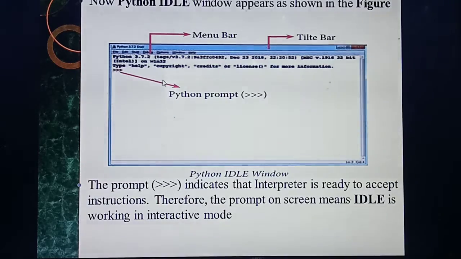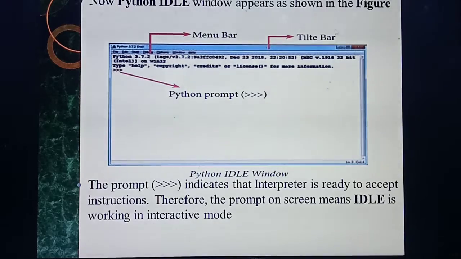Okay, so how can you identify this is interactive mode programming? Interactive means if you double click, directly the screen will open. The screen will look with which symbol? The three greater than symbol. What's the name of the symbol? Python prompt. What's the meaning of this symbol? It indicates it is ready to accept whatever you are typing, maybe a program, or adding two numbers, whatever. Your interpreter is ready to accept your program or instructions.